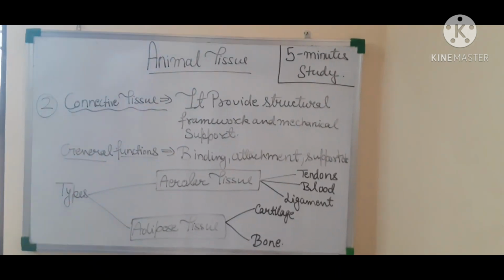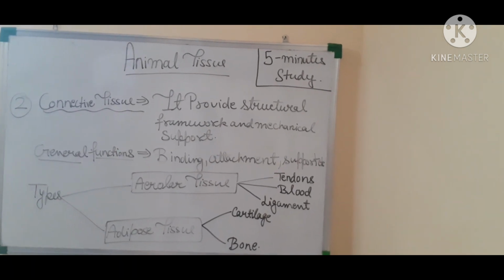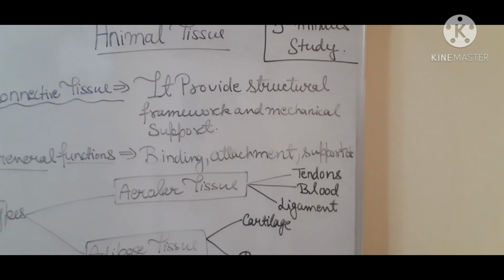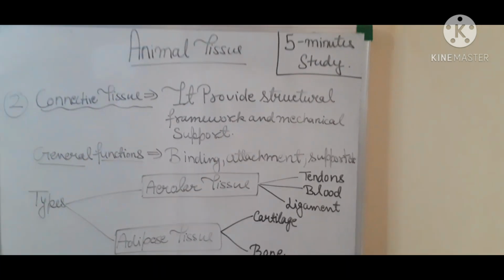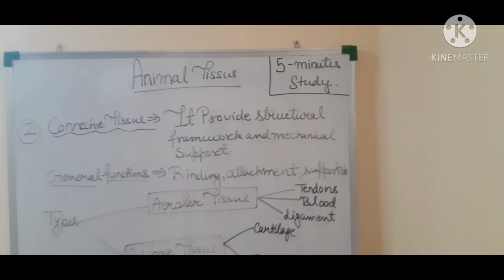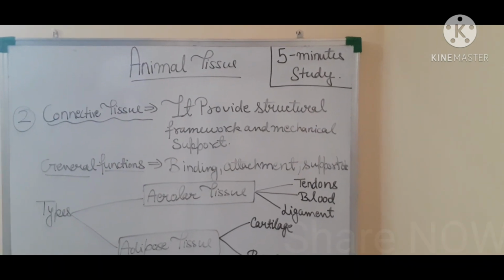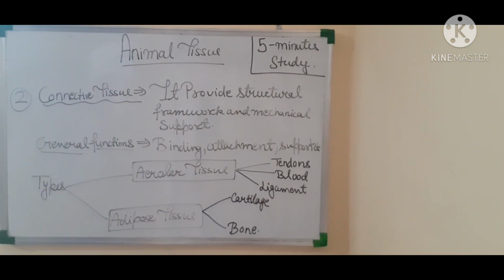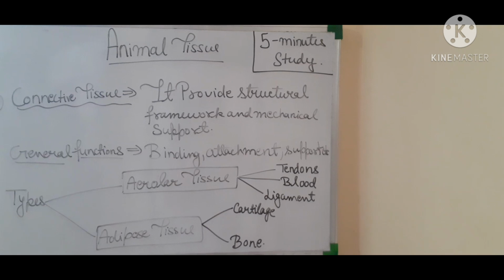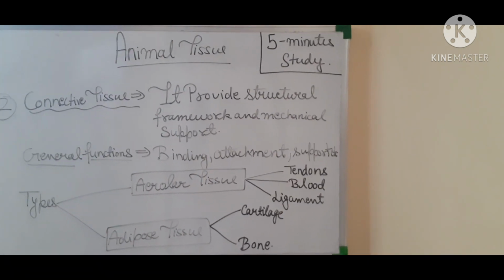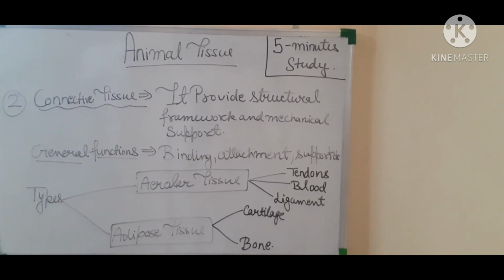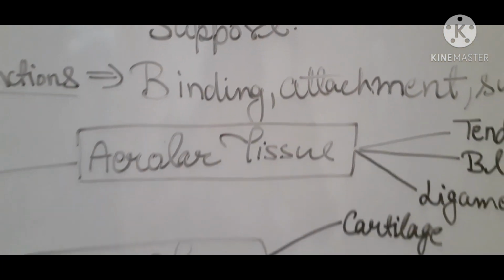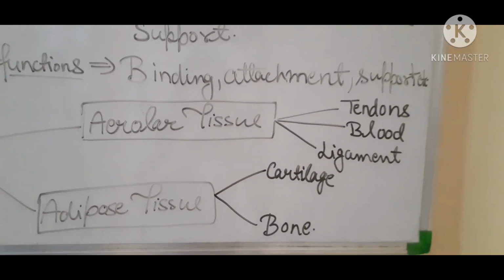Our second part is connective tissue. It provides a structural framework, support and mechanical support. मतलब कि ये structure framework provide कराता है, mechanical support provide कराता है. The general functions are binding, attachment and support. Bind करके रखता है, tissues को attach करके रखता है, support provide कराता है. The types of connective tissue: there are two types, aerodynamic tissue and adipose tissue. First type is aerodynamic tissue and second type is adipose tissue.